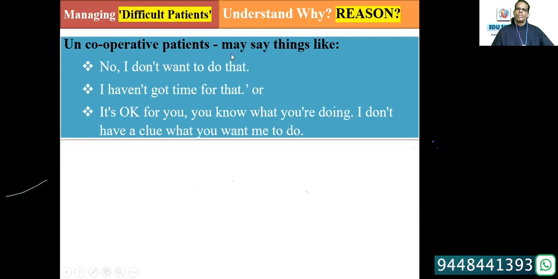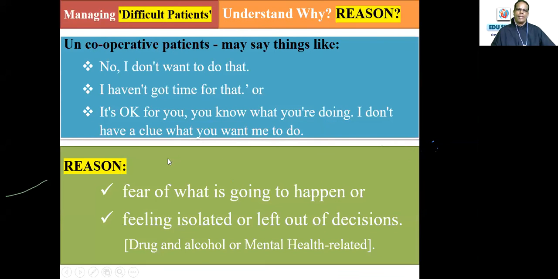So uncooperative patients may say things like, no, I don't want to do that. I haven't got time for that. Or, it's okay for you, you know what you are doing. I don't have a clue what you want me to do. Hence, I don't understand what you say. So these are the expressions they may use. They can use any expression.